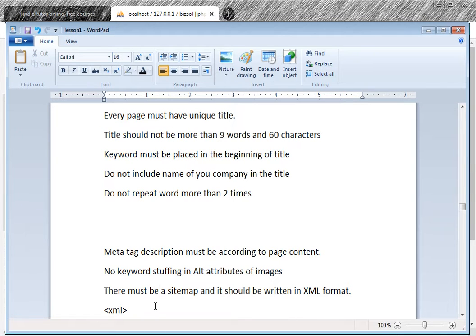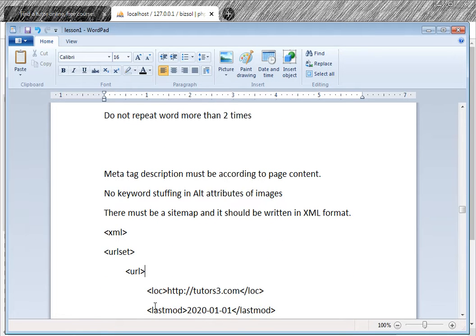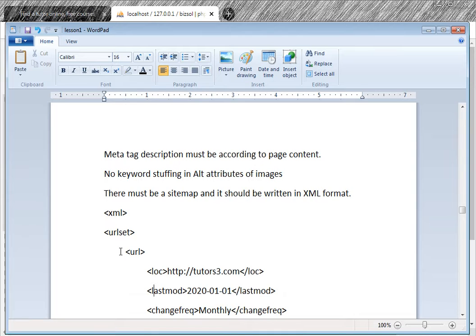Okay, there must be a sitemap, and it should be written in XML format. Sitemap.xml format. What is the format? The format is this. This is XML format. XML, XMLNS. I have not used all, but this is XML.